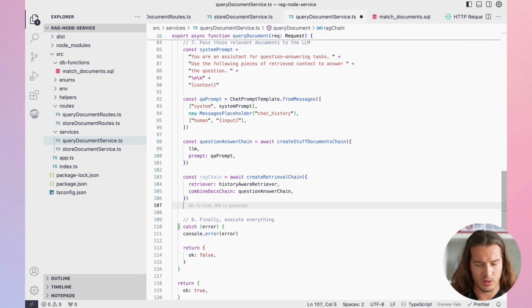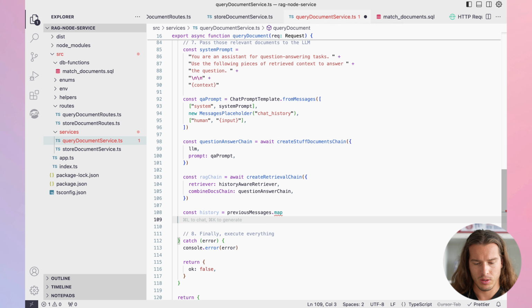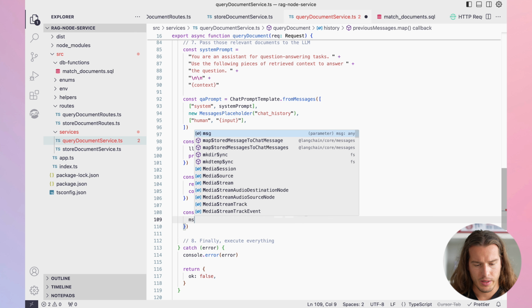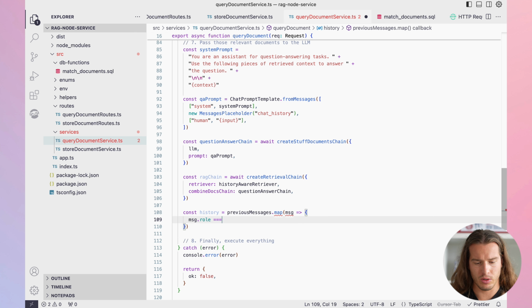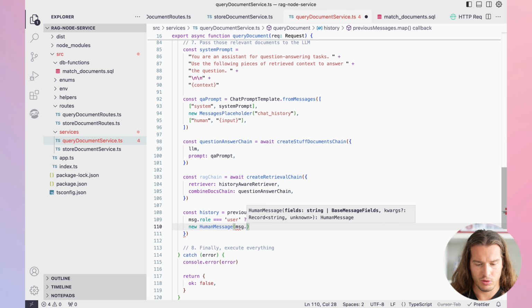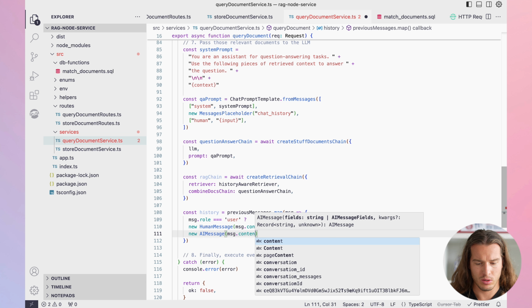Let's come here and do const history. That's previous messages. We're mapping them. So we have a message. If message and its role is user, then we generate new human message with content, and otherwise new AI message, again with message content.